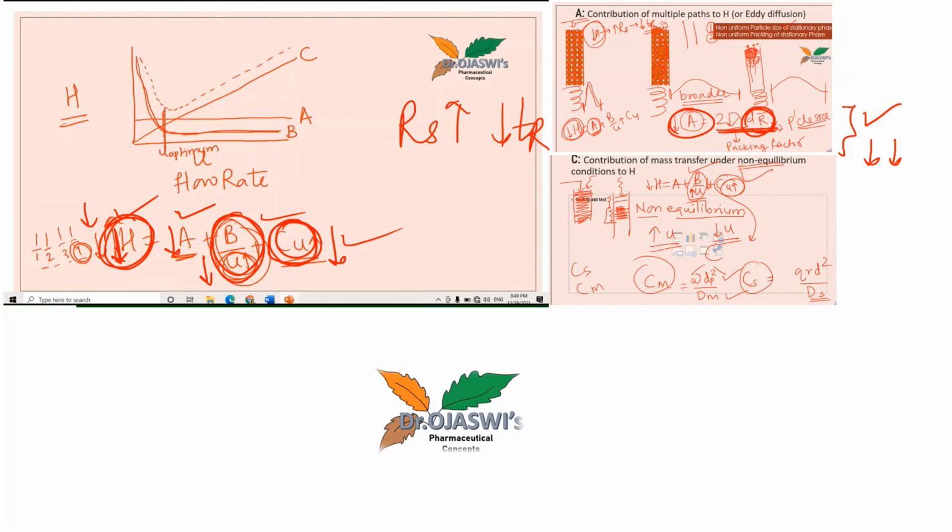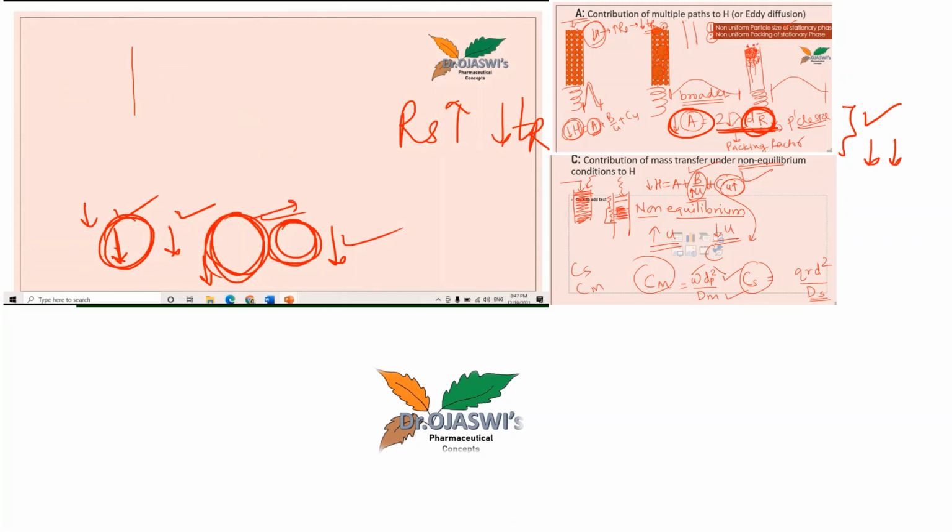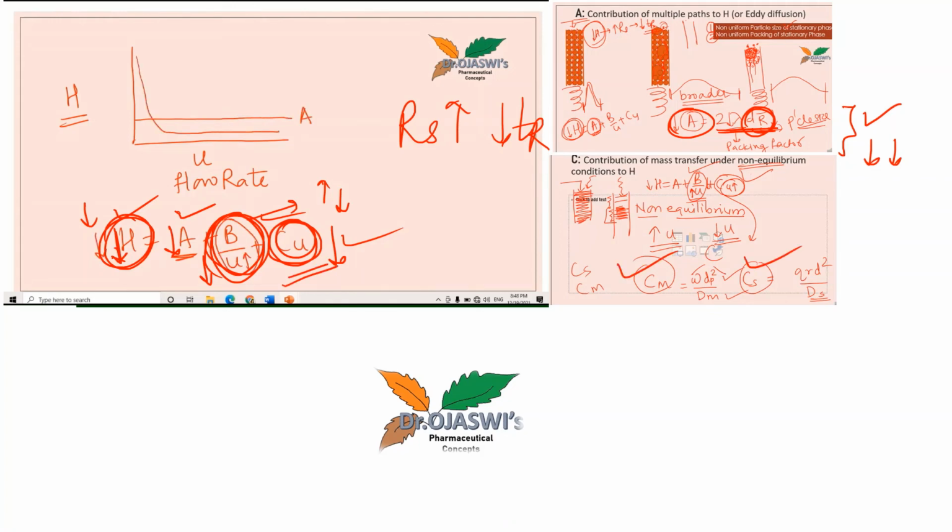If you see here, B/u doesn't involve any parameter with respect to particle size. B is about the diffusion of the band on both sides, and Cu involves Cm as well as Cs. Here we see ωdp² by Dm and qRd² by Ds, the diffusion coefficient in mobile phase and in stationary phase.